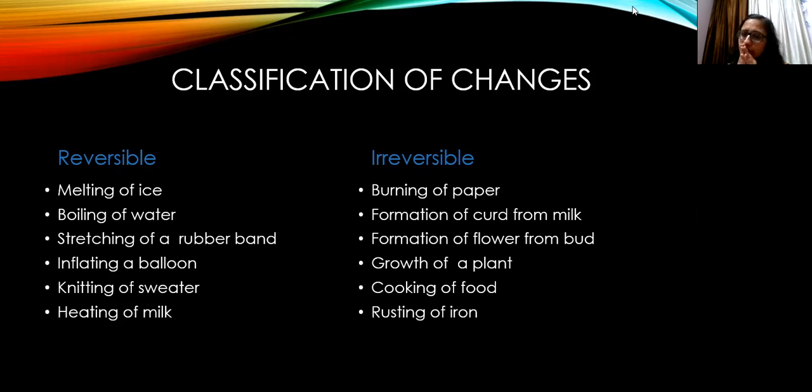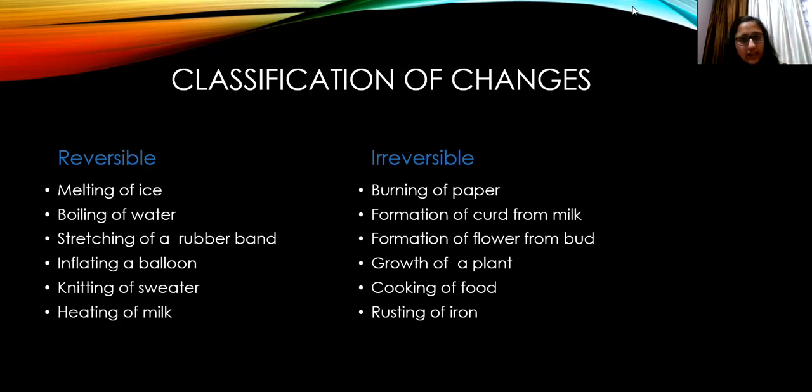Similarly, formation of curd from milk. So मिल्क से कर्ड बनाया, क्या कर्ड से वापस मिल्क बना सकते हैं? No, it is not possible. So this is again an irreversible change. Formation of flower from bud, बड से फ्लावर बन गया है, फ्लावर से वापस बड बना सकते हैं हम? No, this is not a reversible change. Growth of a plant, ऐसा तो नहीं है प्लांट बड़ा हो गया हम उसे छोटा कर देंगे. No, it is not possible, है ना. Same is with us, हम बड़े हो गए हैं, हम अपने आप को छोटा कर सकते हैं? No, it is not possible. So that is why growth is an irreversible change. Rusting of iron, that is again an irreversible change.